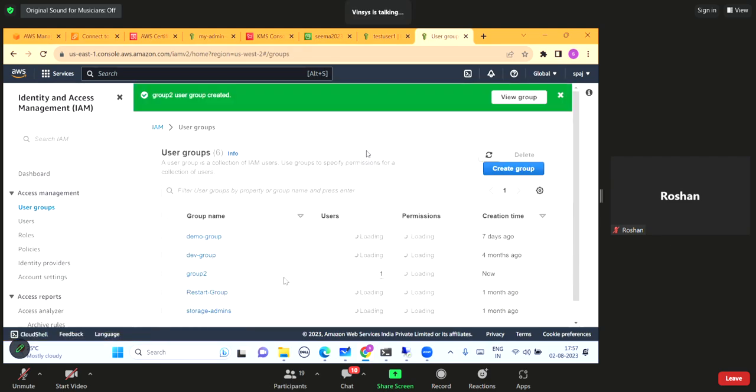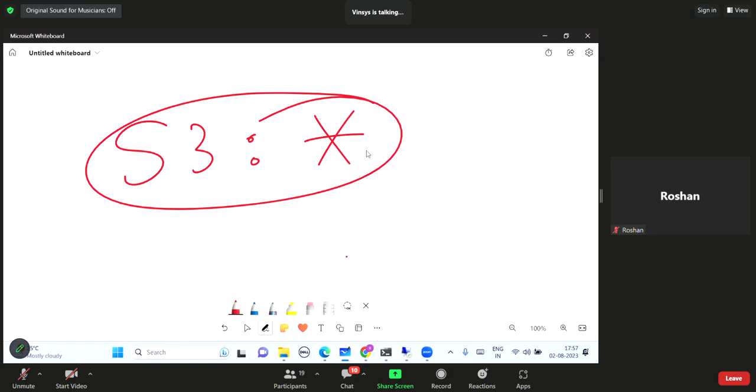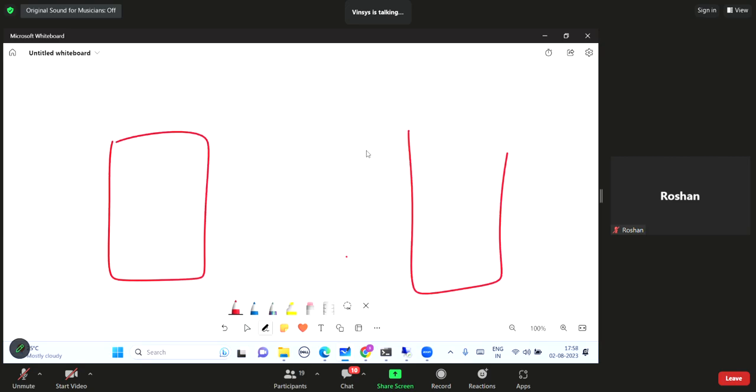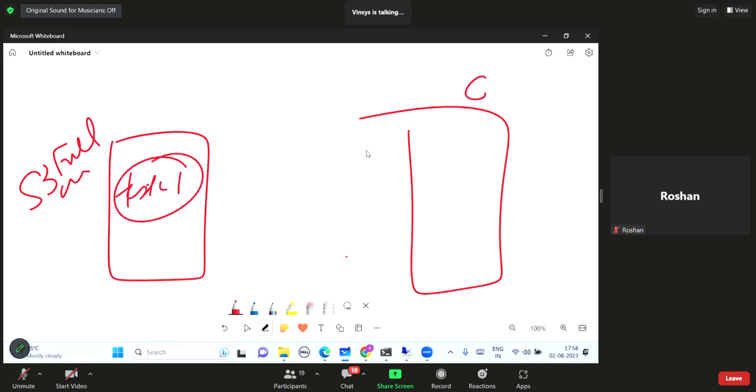Now regarding permission, what will I do? I will give deny permission here. So now see the thing. Test user 1 is there. Now I have created 2 groups. This group, we already know, has S3 full access permission, and test user 1 is here. But now I am creating this group 2, and to this group 2 I am going to give S3 deny permission. And this user is again in both the groups, right?